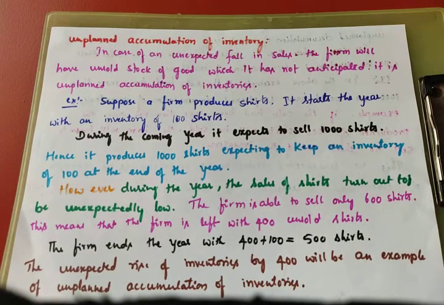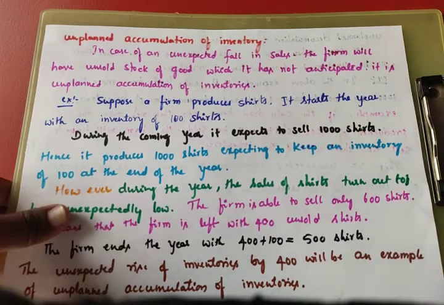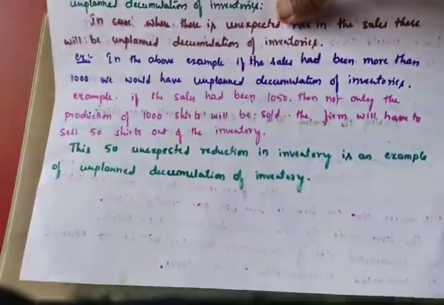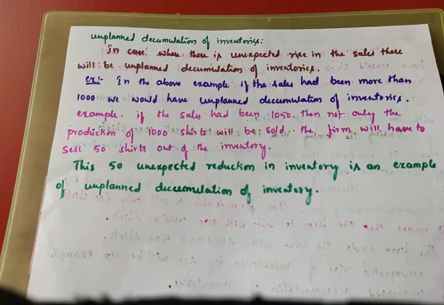In the previous class we discussed unplanned accumulation and unplanned decumulation of inventories. In both of these, definitely a question on unplanned or planned accumulation and decumulation will come in our examination, for 4 marks.